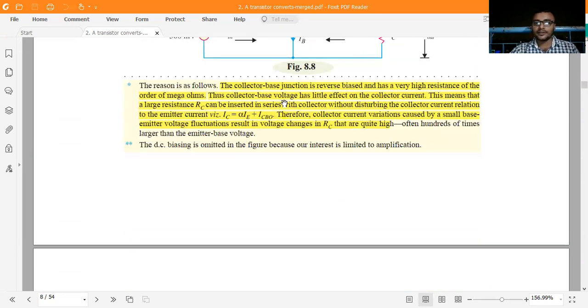The collector-base region is always reverse biased and has a very high resistance, of the order of megaohms. Thus, the collector-base voltage has little effect on the collector current. This means that a large RC can be inserted in series with the collector without disturbing the collector relations. It is a very important question. So IC is equal to alpha IE plus ICBO. What is ICBO? ICBO is the collector-to-base current when the emitter terminal is open, that is, when the emitter current is absent, when the emitter is removed.